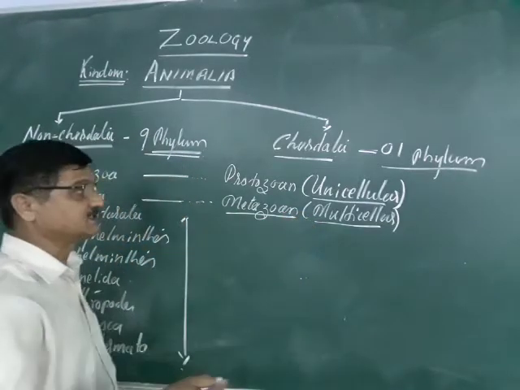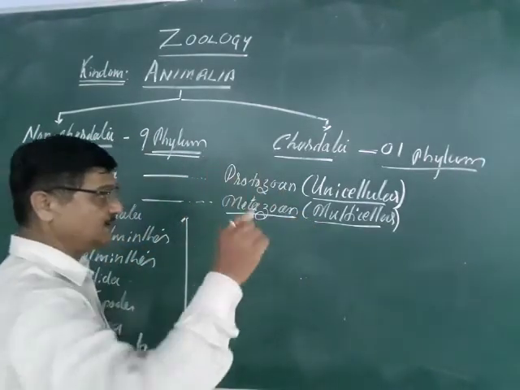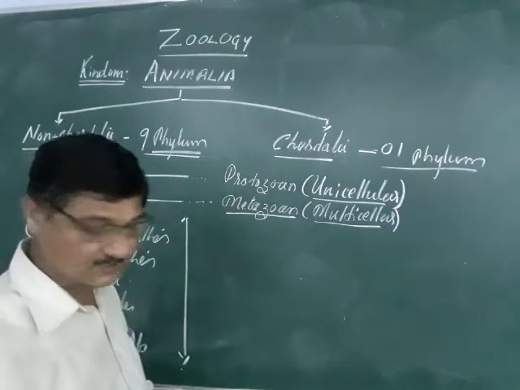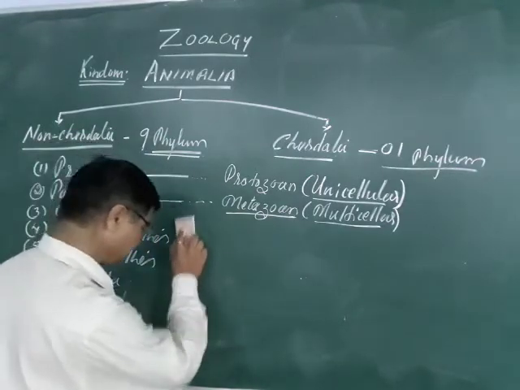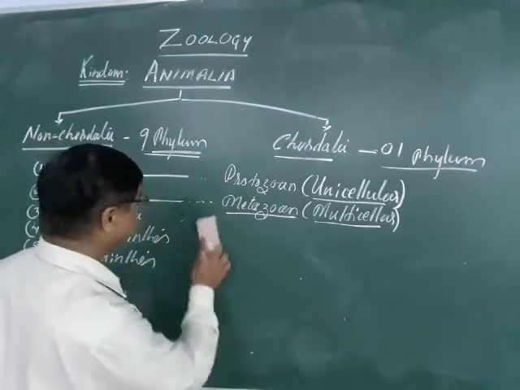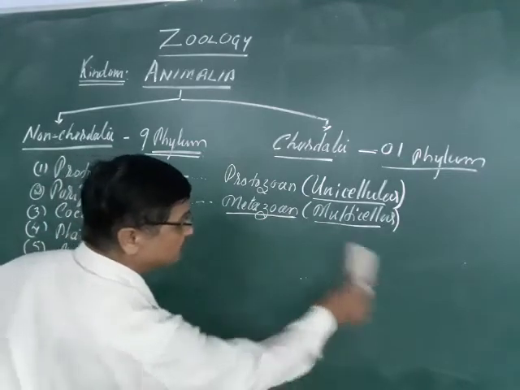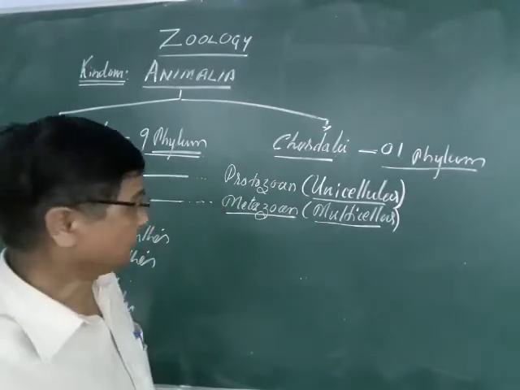Meta means multicellular. Proto means primitive, single cell. Meta means multicellular, or a large number of cells in the body. So Porifera to Echinoderms comes under the metazoans.